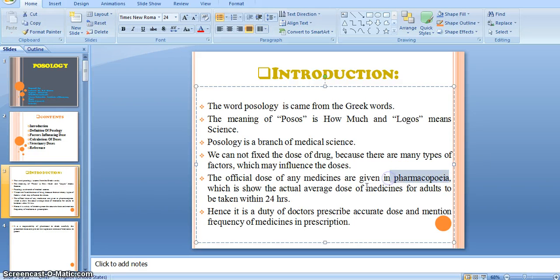The pharmacopoeia shows the official dose, the actual average dose. Pharmacopoeia always shows the actual dose of medicines for adults to be taken in 24 hours.